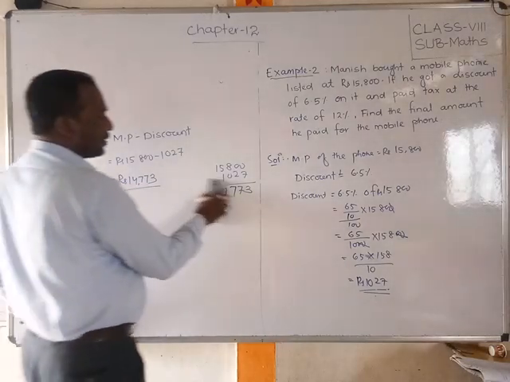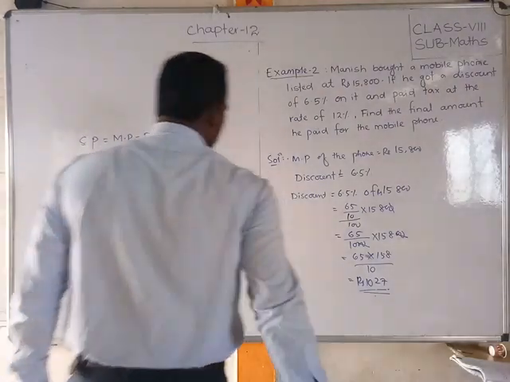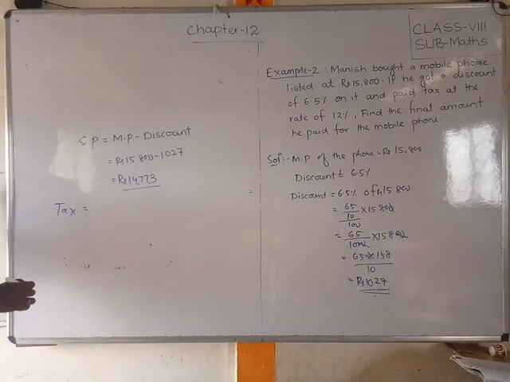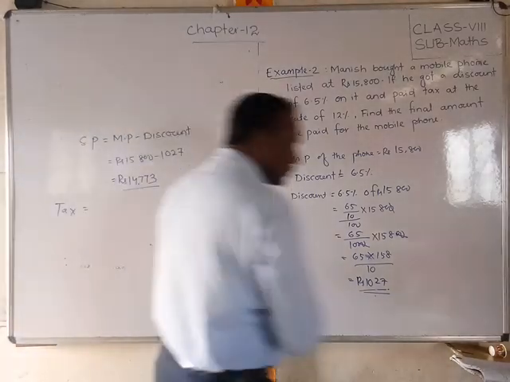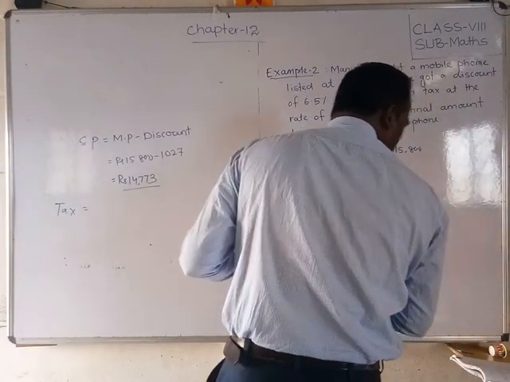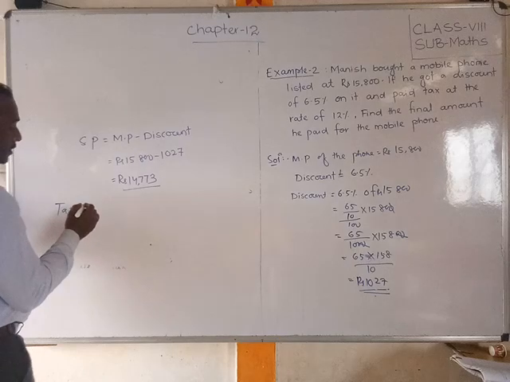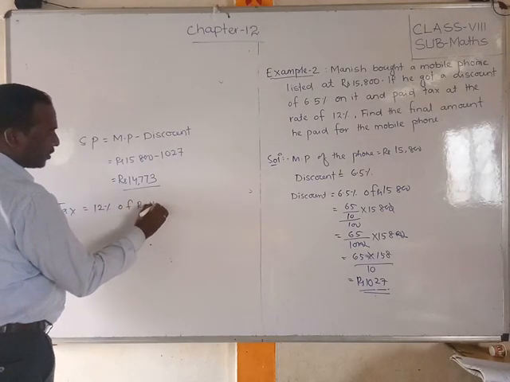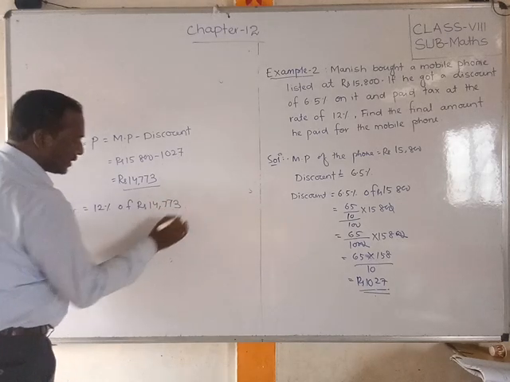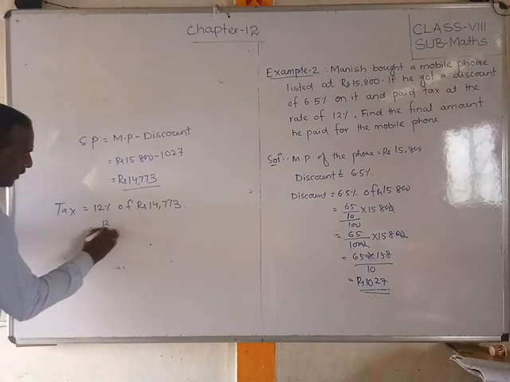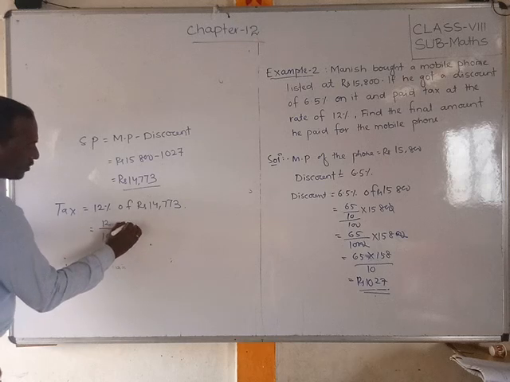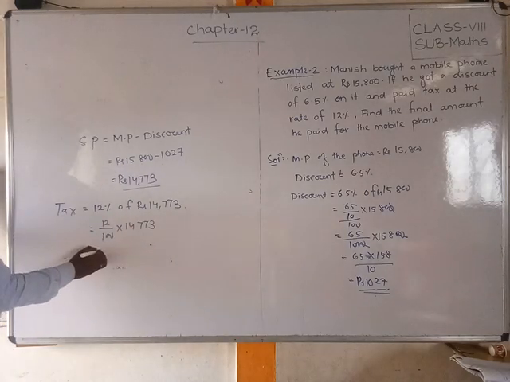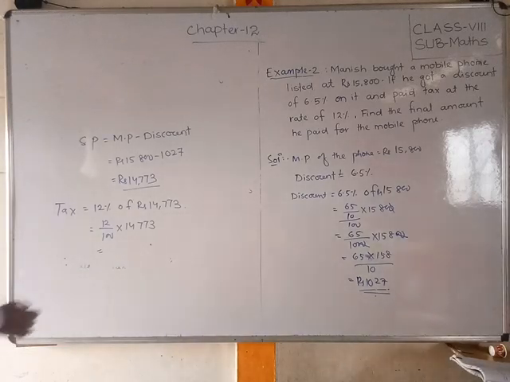Okay, so now what you have to find out, friends, we have to find the tax. ठीक है, so tax is equal to, what do you do? What is that formula? Now we have to see that the 12% of this, what is that? 12% of 14,773, ठीक है. So what you will get? 12 by 100 into 14,770, because what is the selling price on that tax will come. So if you divide, what will get?